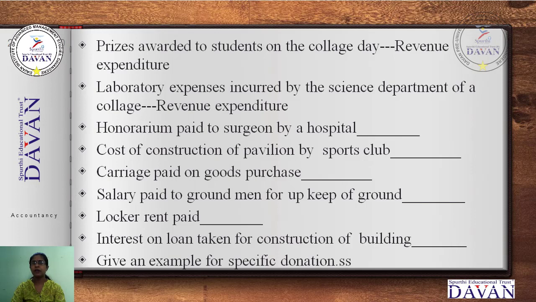Honorarium paid to surgeon by a hospital. Try to understand how it has to be classified. I explained honorarium paid earlier; if you find any difficulty, take the earlier explanation and give the answer. Next, cost of construction of pavilion by sports club. Consider the expenses made for the sports club. Next, carriage paid on goods purchased. Same thing, I have explained this also. Salary paid to groundmen for upkeep of ground. Upkeep of ground is nothing but maintenance.